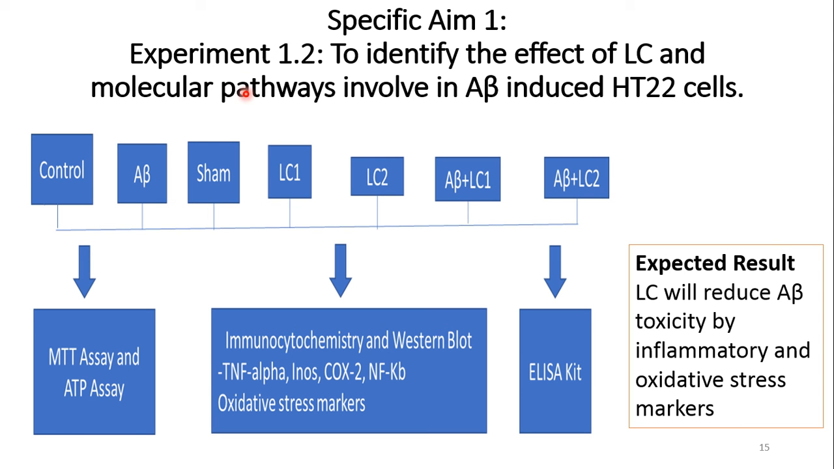Specific aim 1, in the second experiment, I have 7 different groups of cells treated with LC1 and 2. First I will check the MTT assay and ATP assay, then I will perform the Western blot, immunocytochemistry and ELISA kit to check the markers of inflammatory and oxidative stress. Expected result of this study is LC will reduce amyloid beta toxicity by reducing inflammatory and oxidative stress markers.